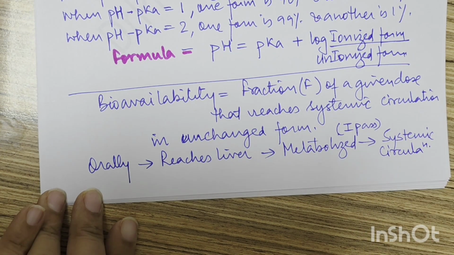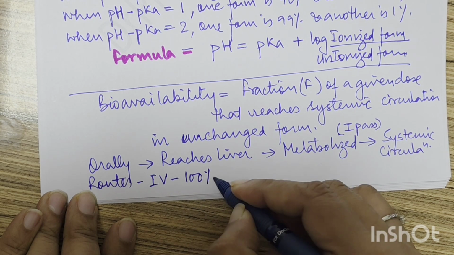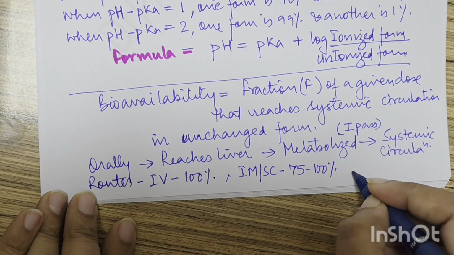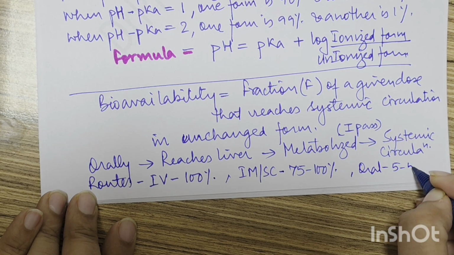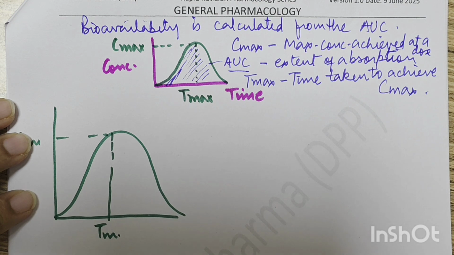Okay, so if we talk about the routes, IV में bioavailability is 100%, intramuscular or subcutaneous में bioavailability is 75 to 100%, and oral में bioavailability is 5 to 50%.